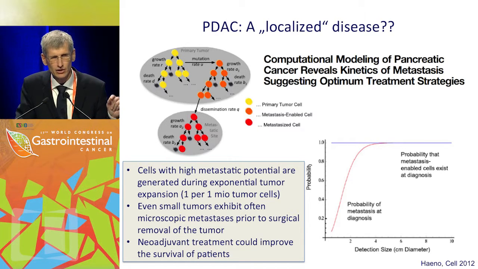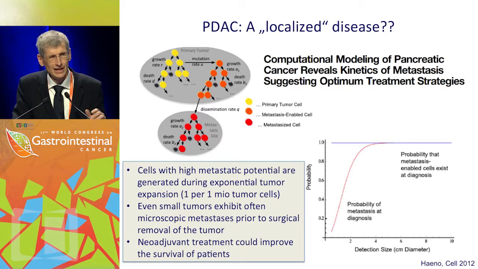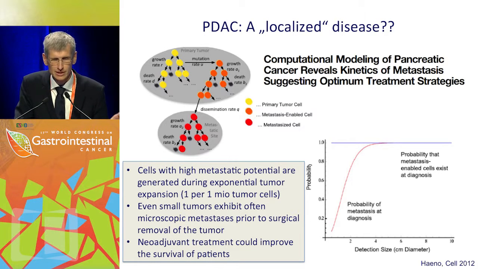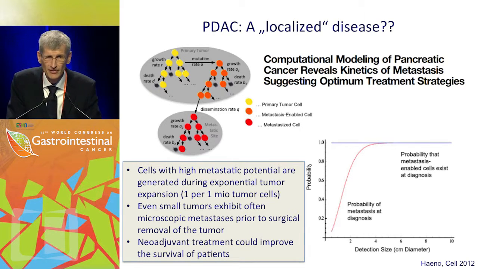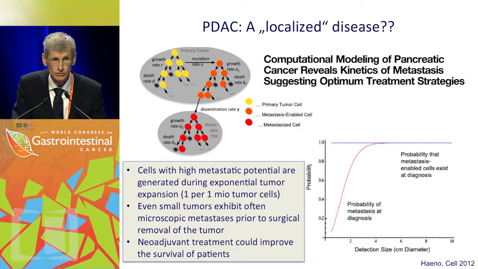This is not really a contradiction to what you just heard before. This is small tumors, and this is the take-home message, actually confer a high chance of having already metastases, 2-centimeter tumors in up to 60%. And how often do we detect in practice a 2-centimeter pancreatic cancer? This is actually the exception, not the rule, I suppose. Because there are cells with a very high metastatic potential, about 1 tumor cell per million, and they have the capacity to metastasize.